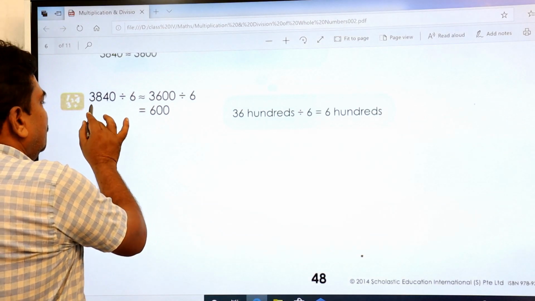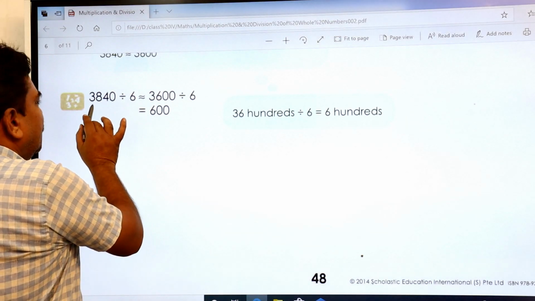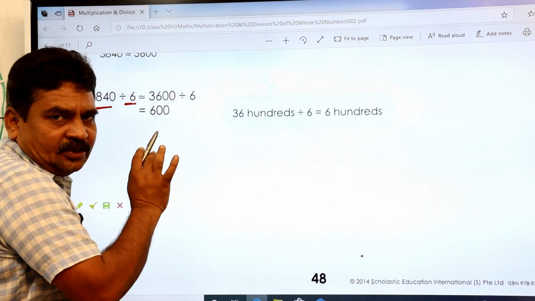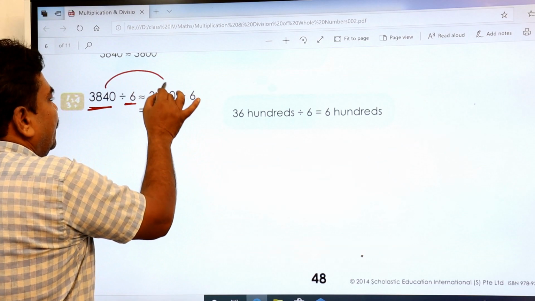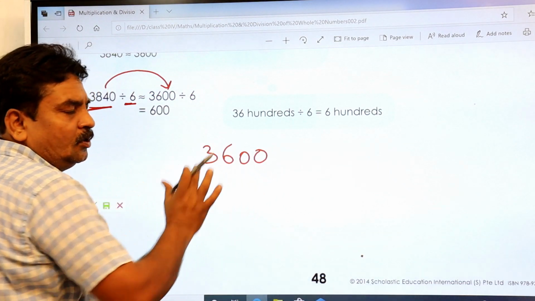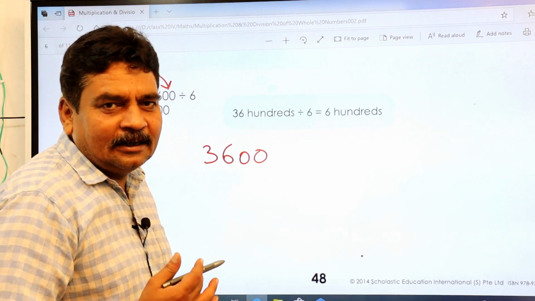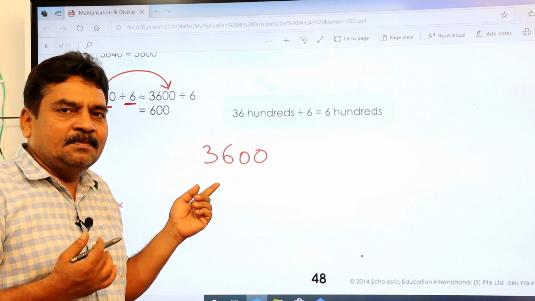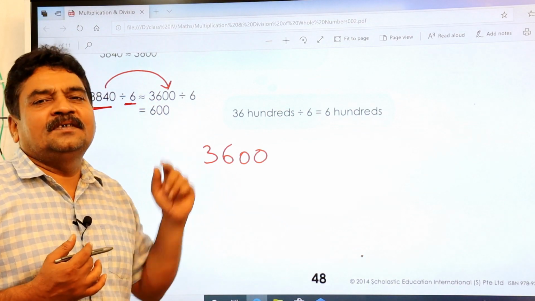3840 divided by 6, that was the question. But we have estimated it as 3600. Why did we take 3600? Because 3600 is nothing but 36, and 36 is a multiple of 6.